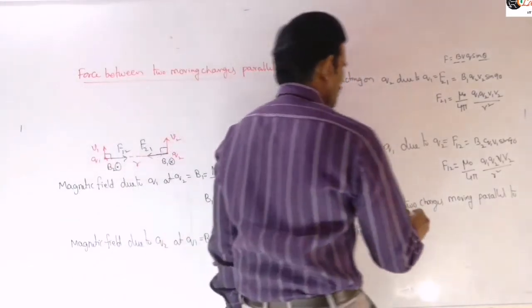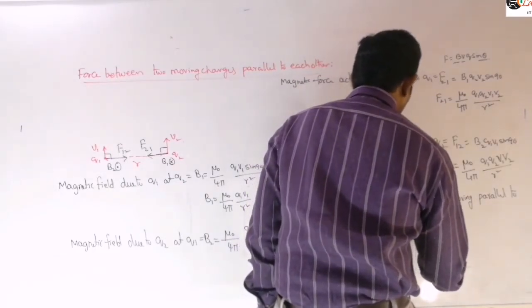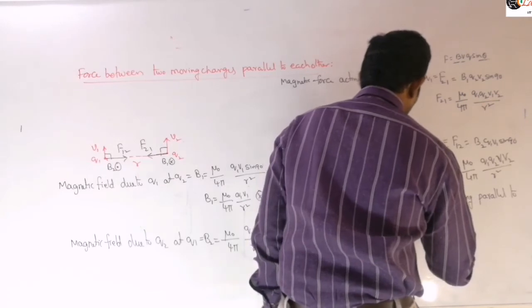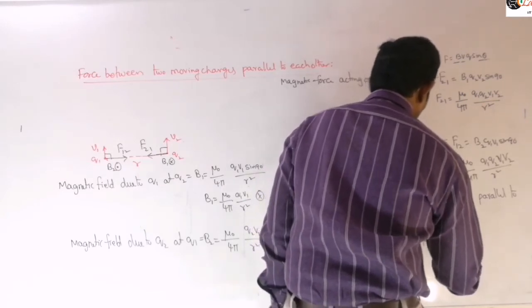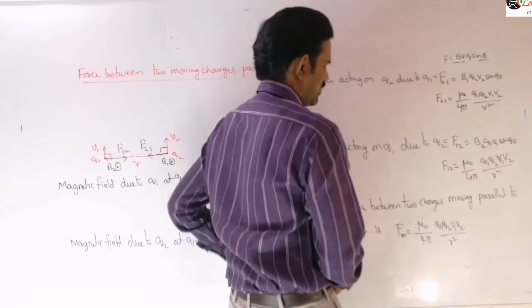F magnetic is equal to mu naught by 4 pi into Q1 Q2 into V1 V2 by R square, right? So that will be the magnetic force expression here.